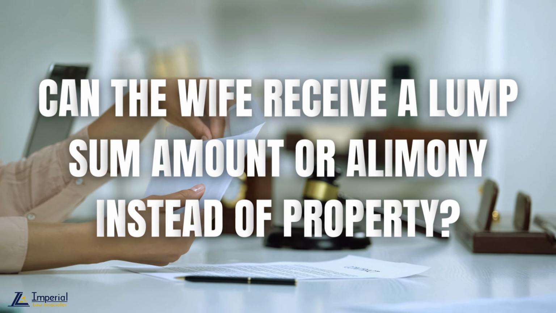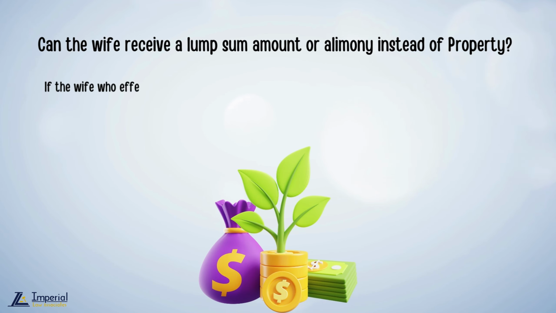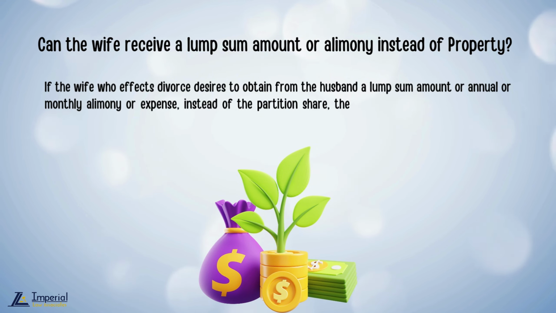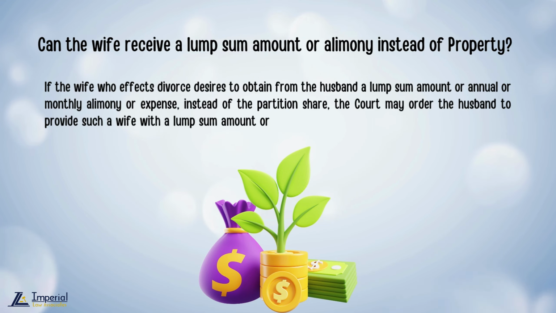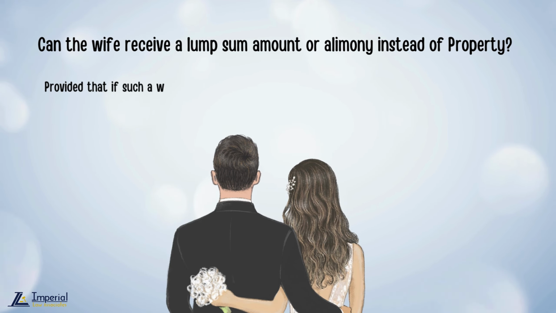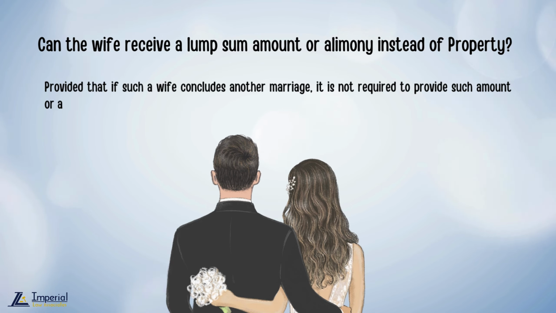Can the wife receive a lump sum amount or alimony instead of property? If the wife who effects divorce desires to obtain from her husband a lump sum amount or annual or monthly alimony or expense instead of the partition share, the court may order the husband to provide such a wife with a lump sum amount or annual or monthly alimony or expense on the basis of his property or income, provided that if such a wife concludes another marriage, it is not required to provide such amount or alimony.